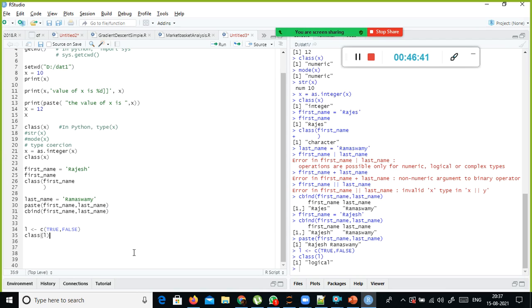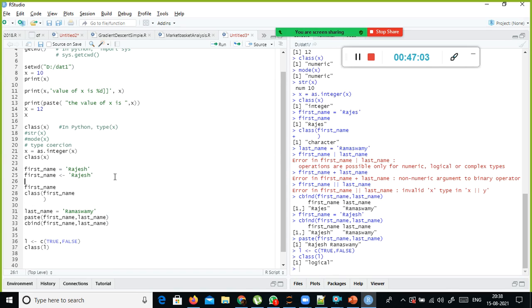These are all called your scalar values. The other thing which you need to remember is in R, instead of using the equal sign as an assignment operator, they use something called less than hyphen. So this is the assignment operator.